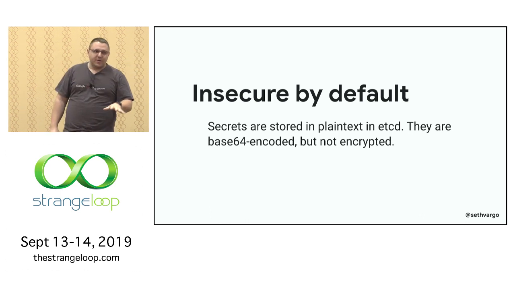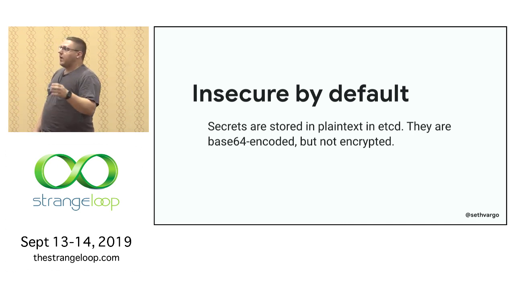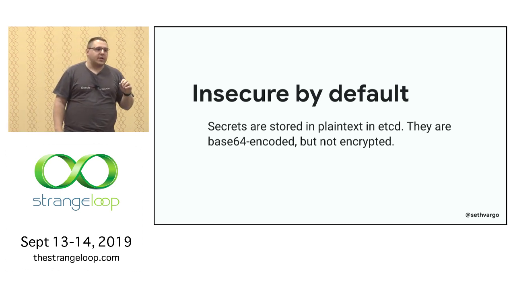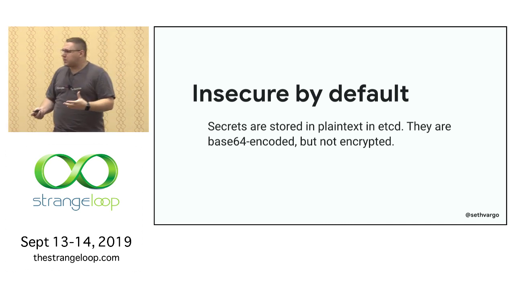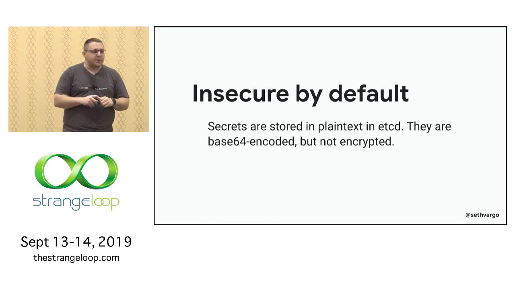By default, when you run kubectl create secret or you use the API to create a Kubernetes secret, that secret is stored in plain text in etcd. etcd is Kubernetes' file system, basically. It's like a backend data store. It's distributed, but you can think of it like a file system.